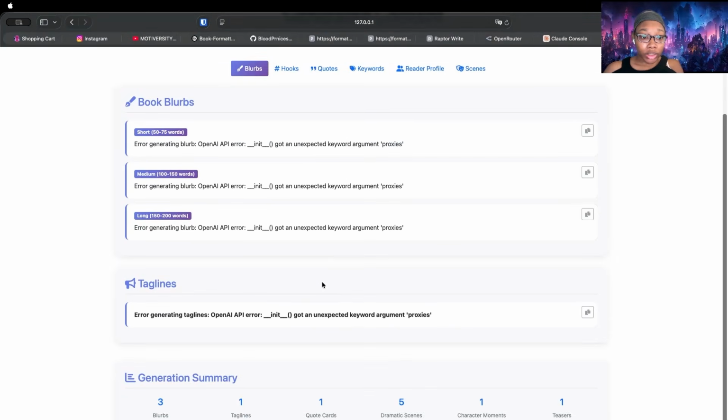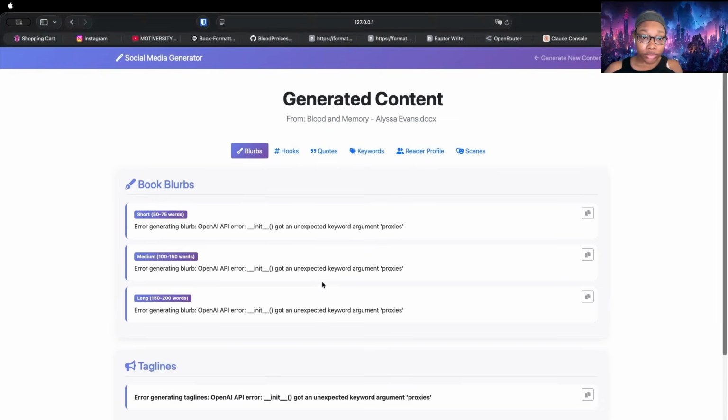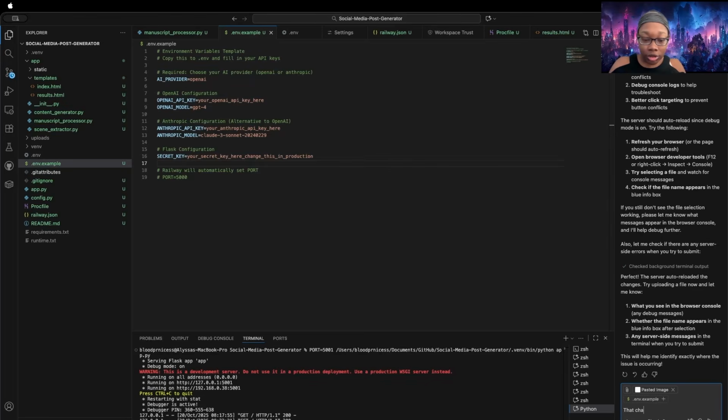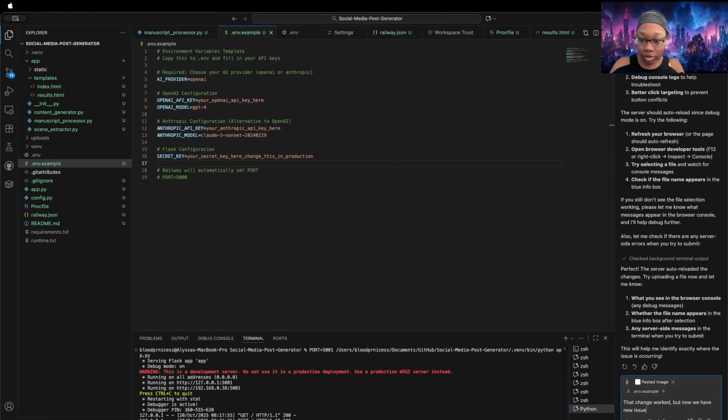So let's go ahead and take a new screenshot and let the AI know. Copy and paste. That change worked, but now we have new issues.